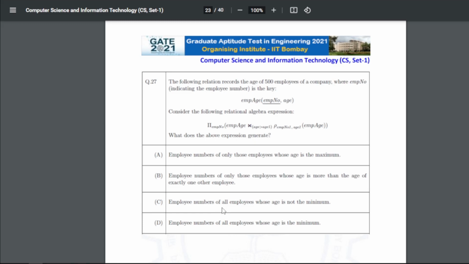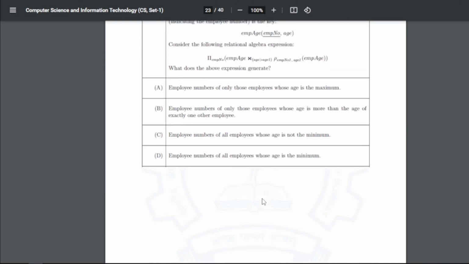Now for 27, the following relation records the age of 500 employees of a company, where employee number is the key. So the relation has employee number and age. Consider the following relational algebra expression, right? What does the above expression generate? So for 27, the answer is C: employee number of all employees whose age is not the minimum.